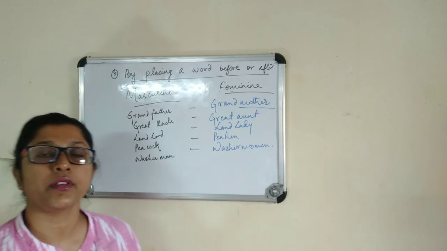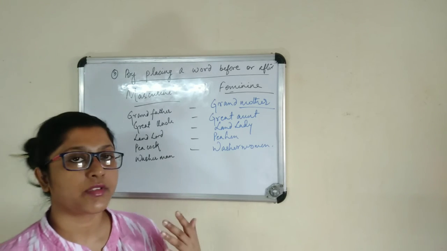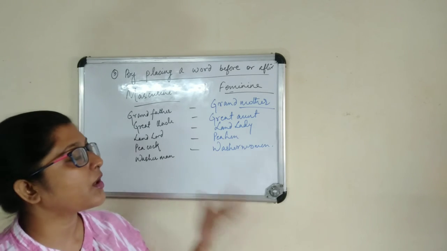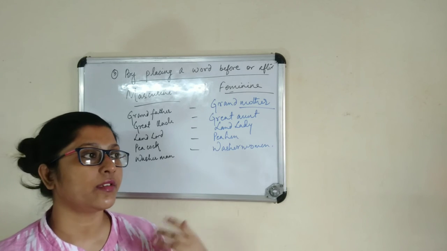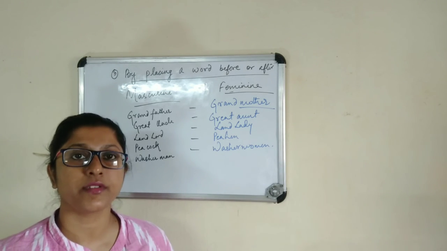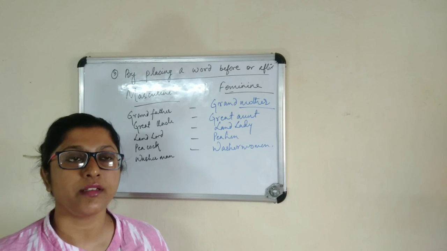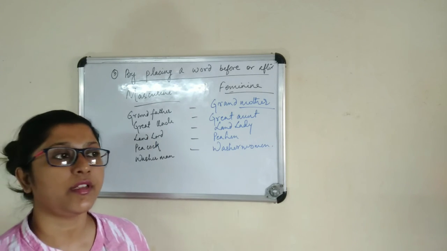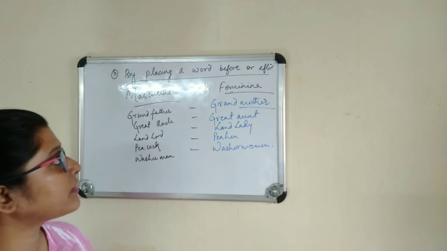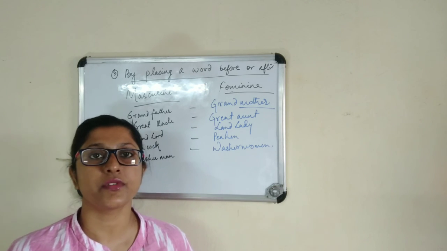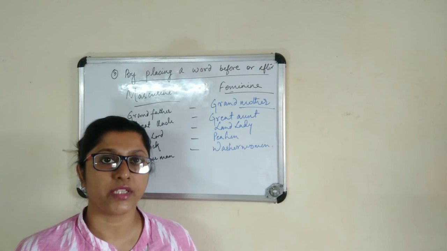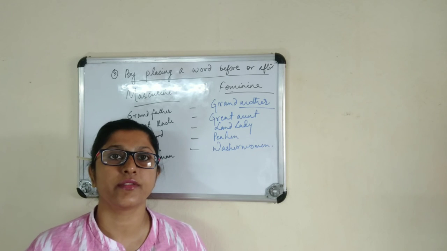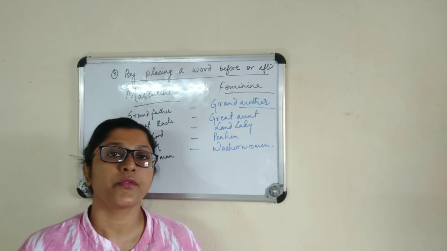So this was all about the noun which deals with gender. So how we will find out whether that person, that object, or that man is a male or female. On these grounds we will identify. So this was all about this gender class for noun today, and next class we'll read about noun for numbers.